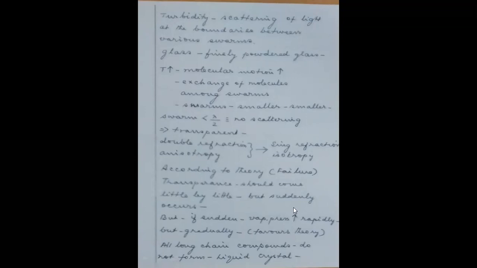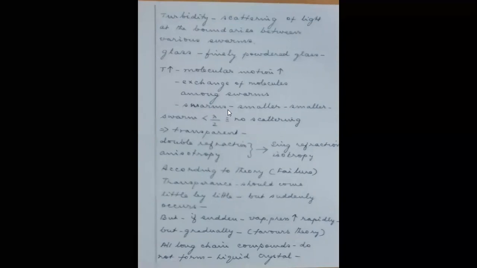So the gradual increase in the vapor pressure with the temperature favors the theory, but a sudden disappearance of the turbidity does not favor the theory. And also, all the long chain compounds of organic chemistry are not forming single crystals. Even this point is not explained by the theory proposed. So these are the three important things about this swarm theory.